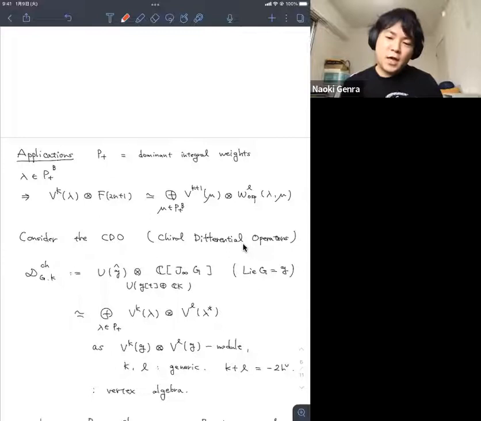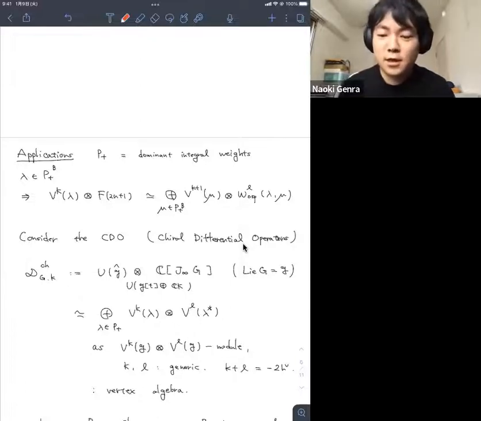The point is that K plus L satisfies K plus L equals minus 2h check, so this has additional structure. This means it is a V^K(g) tensor V^L(g) module. If K is generic, this has a nice decomposition: the sum over lambda of V^K(lambda) tensor V^L(lambda star), where lambda star is the Weyl group action of the longest element on lambda.